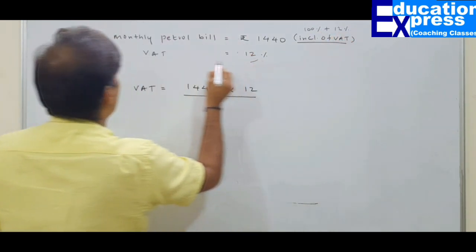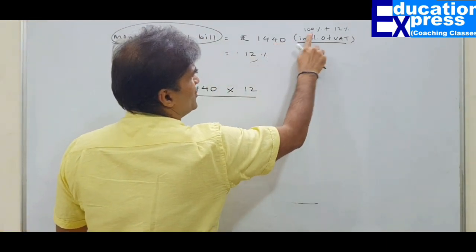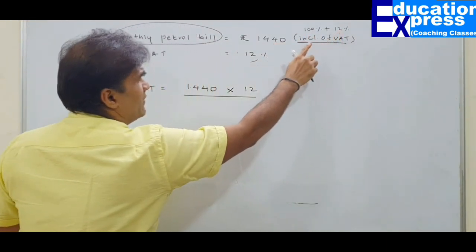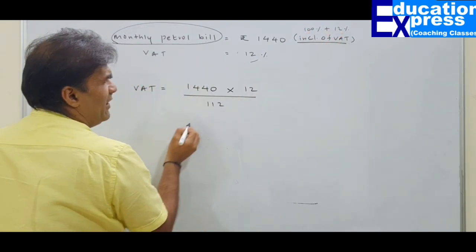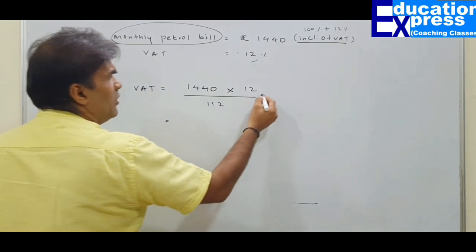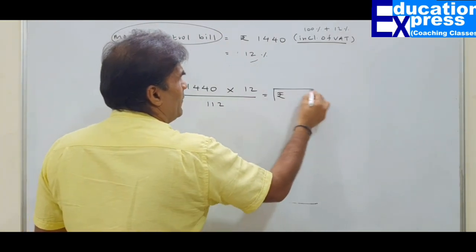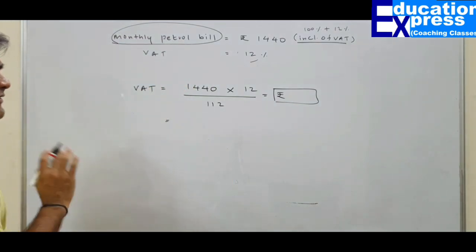So the total composition of the bill is cost plus VAT, which is 100% plus 12%, 112. Now if you do the calculation, whatever answer you get would be your final answer. I hope you understand what exactly we are saying.